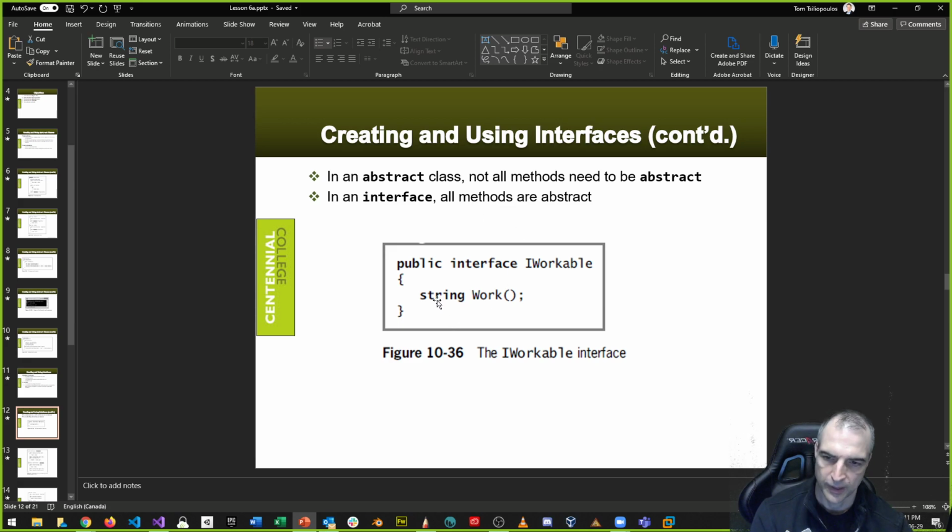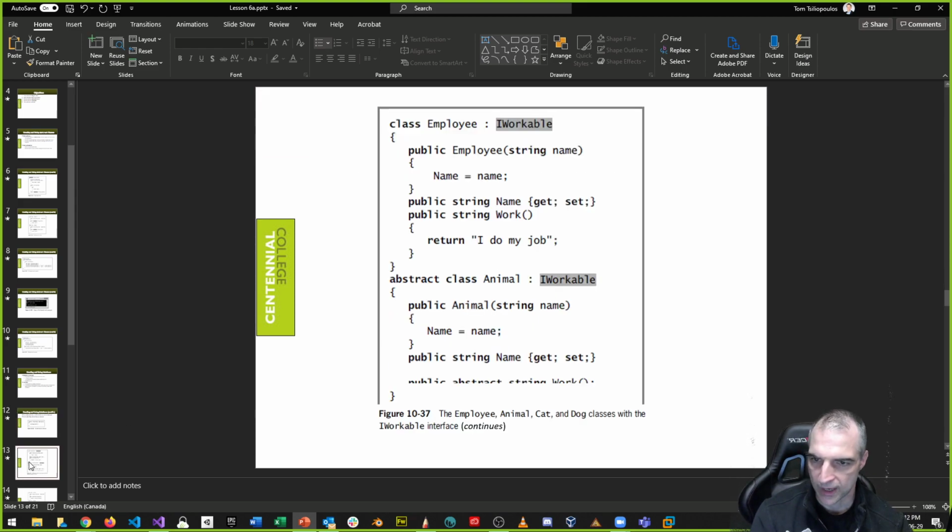Notice there's no public or private. It must be public, so you can't change the access specifier here at all. And it has a method, work, okay? And what we can say is that the employee implements, even though the colon is usually for classes, we can also say that the colon, when it comes to an interface, implements that interface. Whereas if it was a class, it would extend that class. Okay, so let's put that down as well for words.